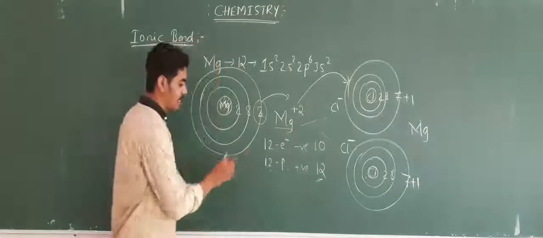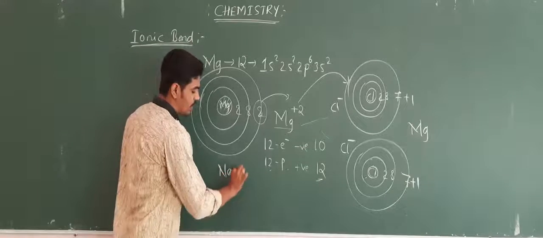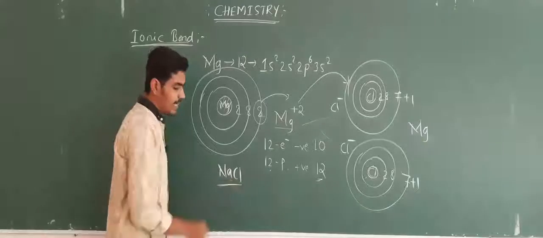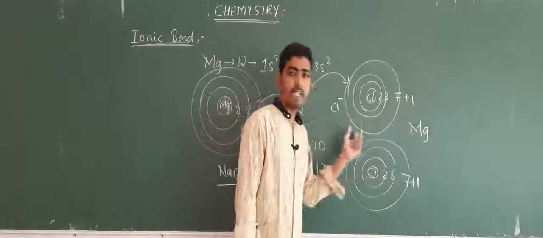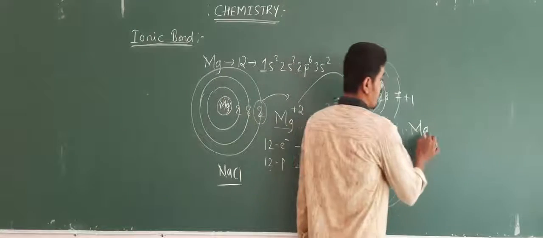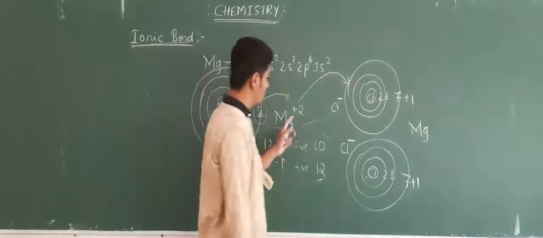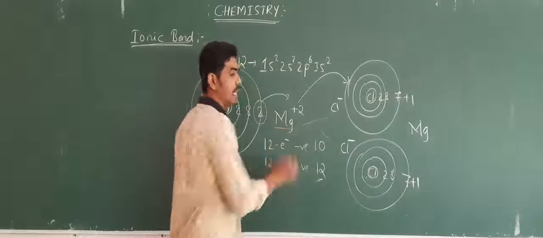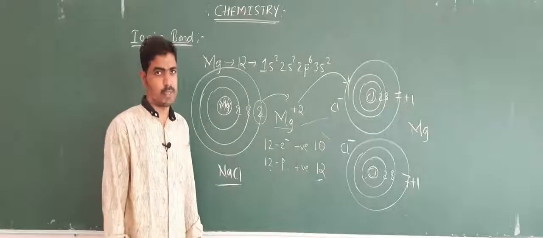How do you write the formula? While studying the formation of NaCl, 1 Na and 1 Cl are there, so you write NaCl. But in this case 1 Mg and 2 Cl are there. In such a case, while writing the formula, you should see the valency of these ions or atoms.